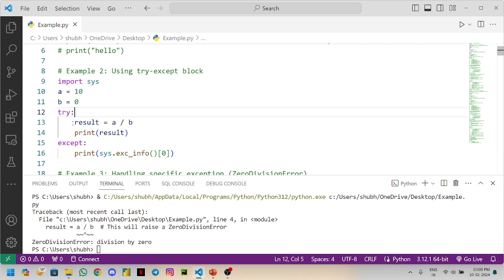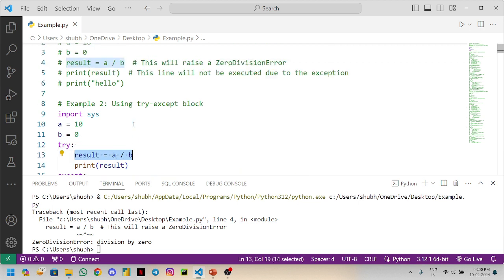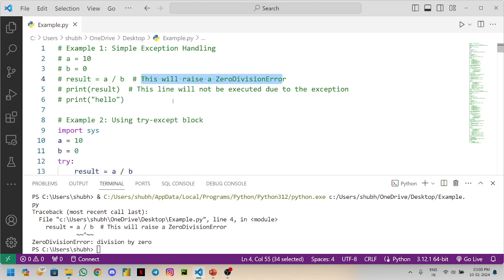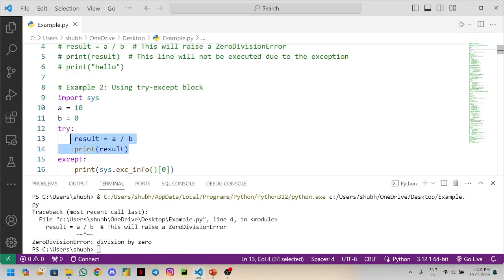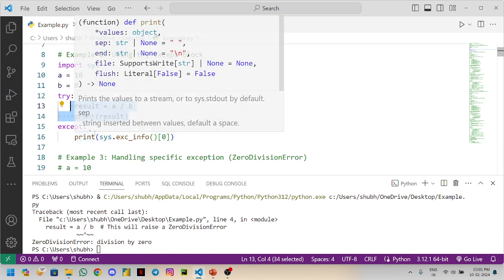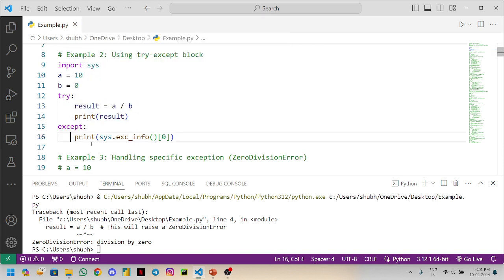In the try block we have result equal to a divided by b, so this will raise a ZeroDivisionError. The code that may raise an exception comes inside the try block, and the except block will execute, just printing.